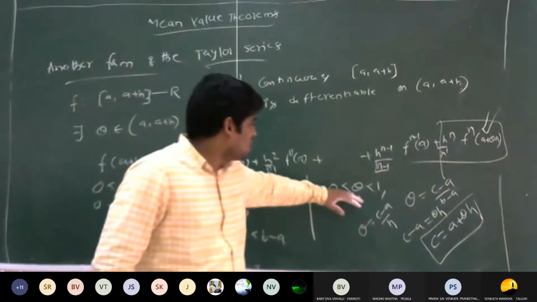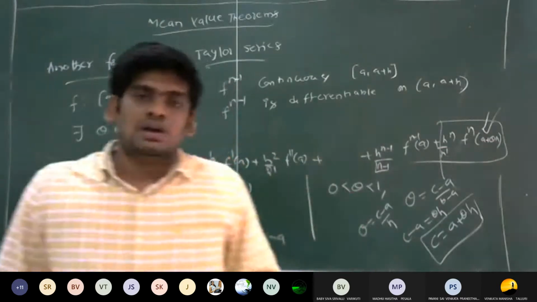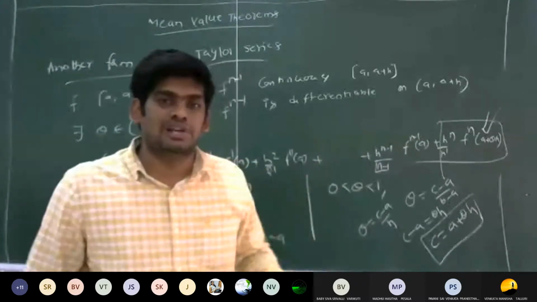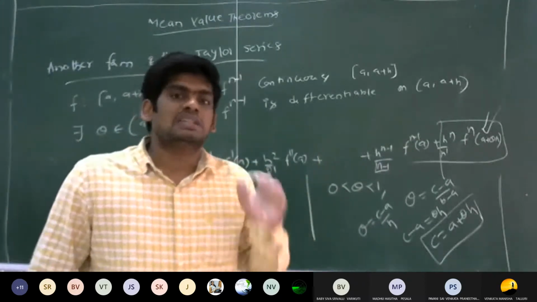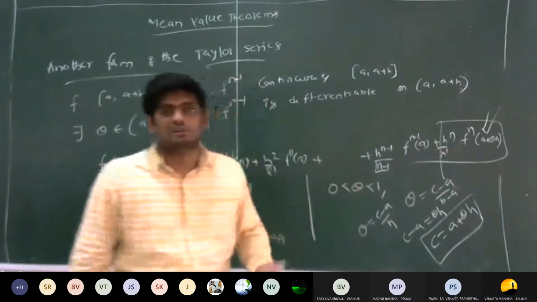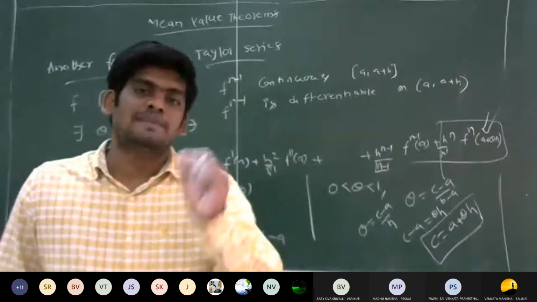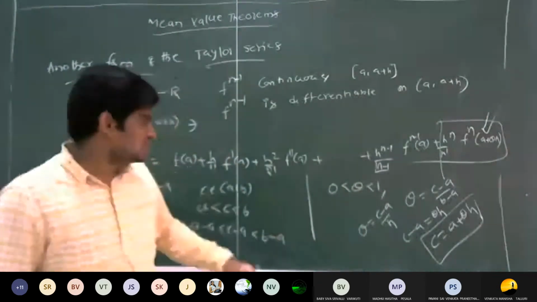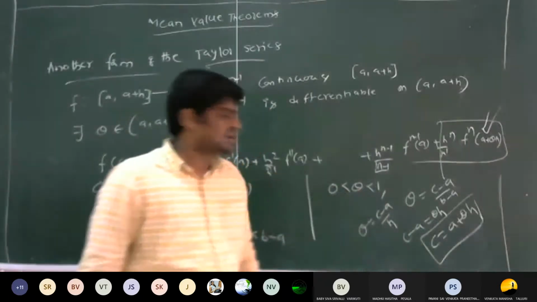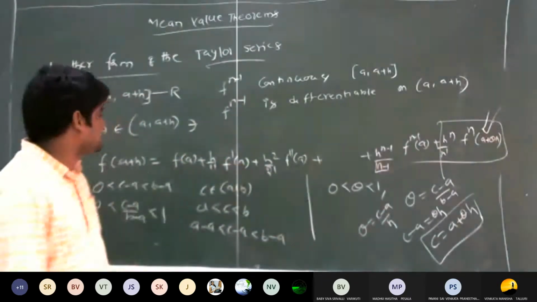Why this is important: suppose we get the value of theta greater than 1, then you conclude that the Taylor theorem is not justified. In the case of justification, we have to find the value of theta and show that the value of theta lies between 0 to 1. So this is the very important conclusion when we use it for the justification of the Taylor series problem.